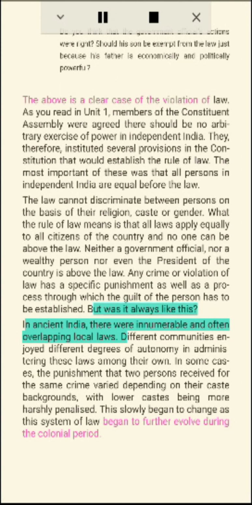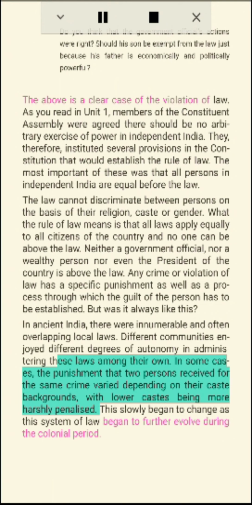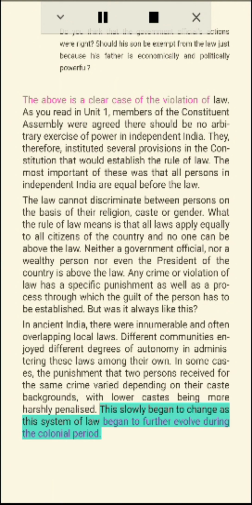But was it always like this? In ancient India, there were innumerable and often overlapping local laws. Different communities enjoyed different degrees of autonomy in administering their laws among their own. In some cases, the punishment that two persons received for the same crime varied depending on their caste backgrounds, with lower castes being more harshly penalized. This slowly began to change as this system of law began to further evolve during the colonial period.